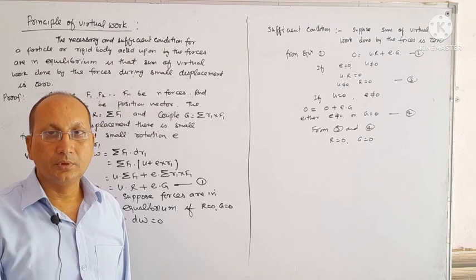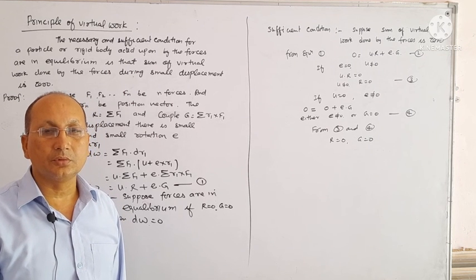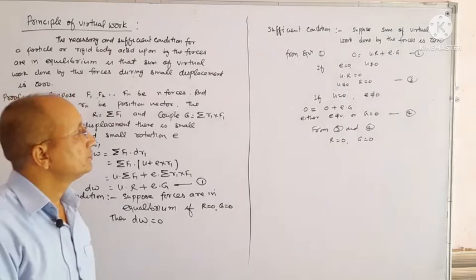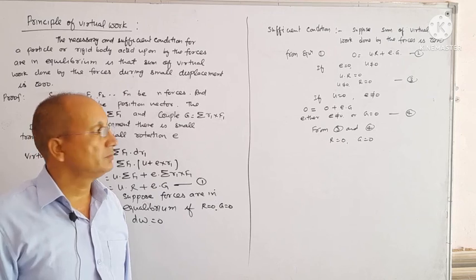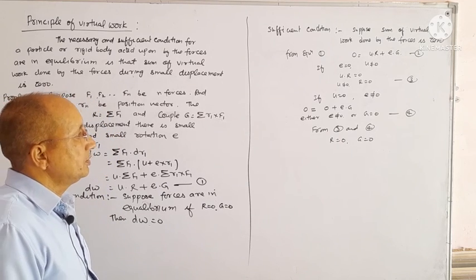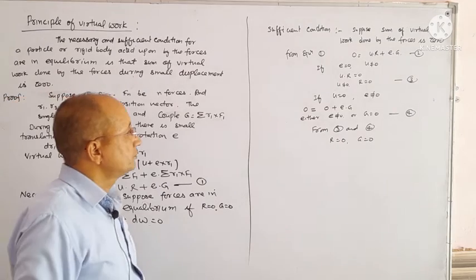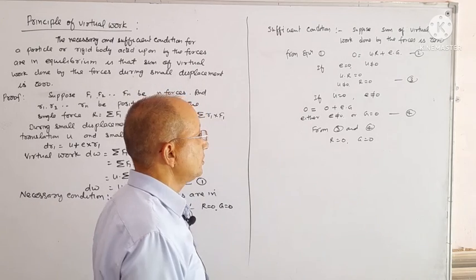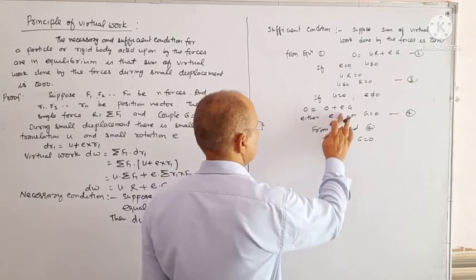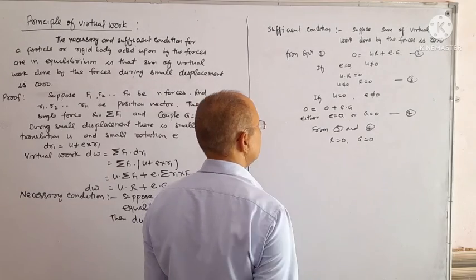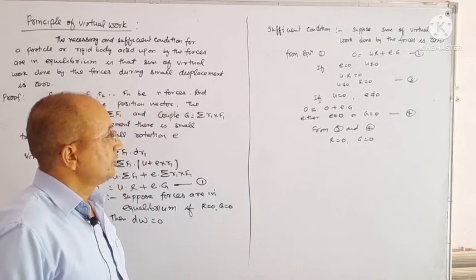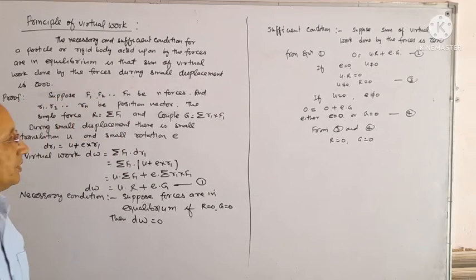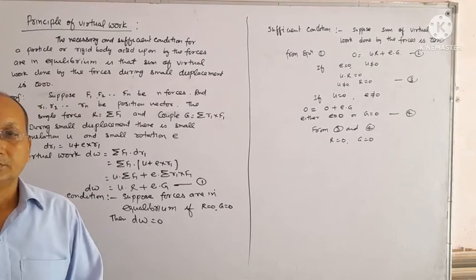First, if E equals 0, U not equal to 0, then U dot R equals 0, so R equals 0. Second, if U equals 0 and E not equal to 0, then E dot G equals 0, so G equals 0. From 3 and 4, R equals 0, G equals 0. That is the principle of virtual work.